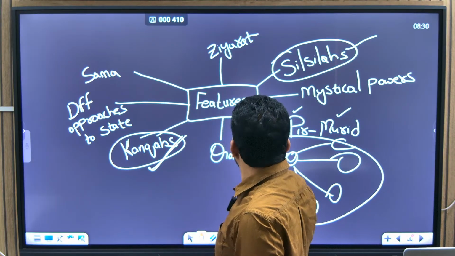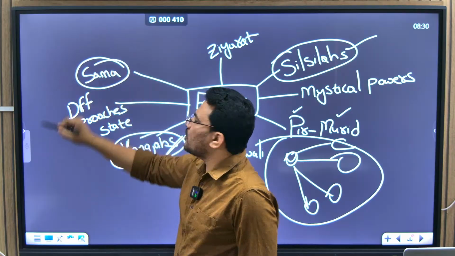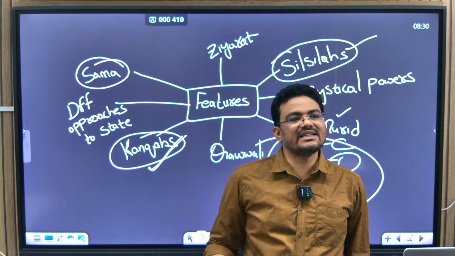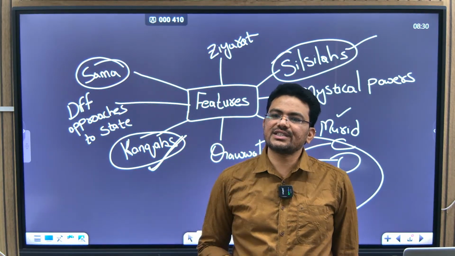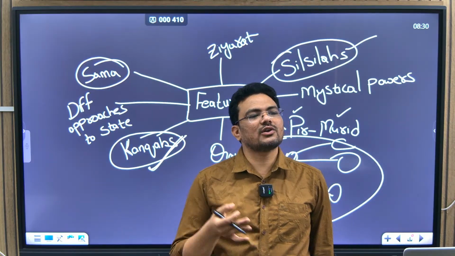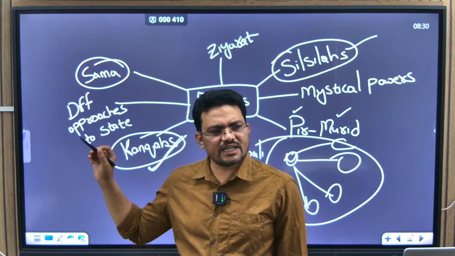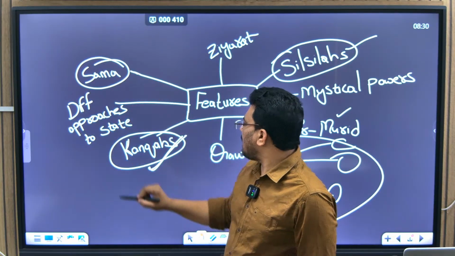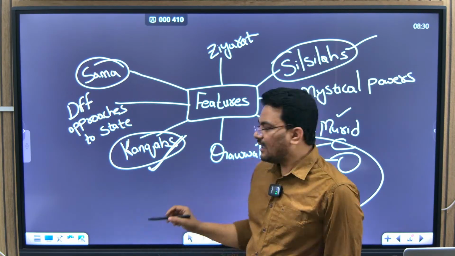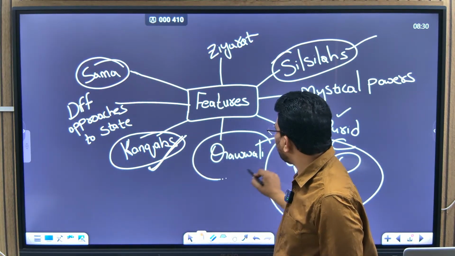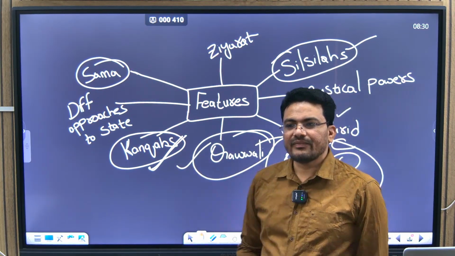Now, Sama is a congregation of the Sufi saint and the disciples. On religious matters or philosophical discussions, the congregation is called Sama. And then mostly at the congregation you hear songs called Qawwalis.